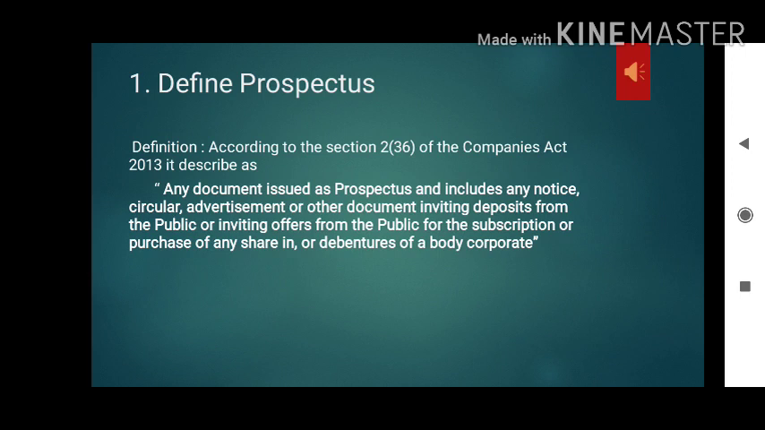Here it is written as any document issued as a prospectus and includes a notice, circular, advertisement or any other document. Again, I repeat, it's a document inviting deposits or offers from the public for the subscription or purchase of any shares or debentures of a body corporate. It's just like an invitation given to the public to subscribe to the shares and debentures of the company.